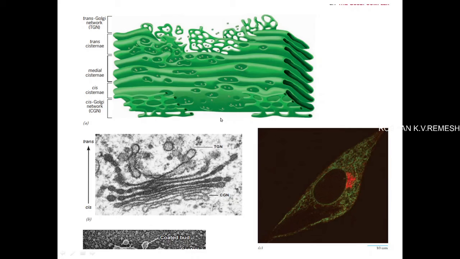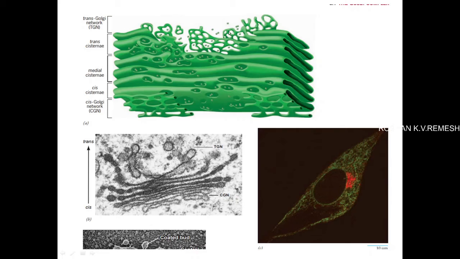That means sometimes we can see that some proteins of the endoplasmic reticulum, like chaperones or SRP receptors, may be transported to the cis side of the Golgi network. These proteins are primarily present in the endoplasmic reticulum, so they need to be shipped back to the endoplasmic reticulum, and that's why I have mentioned that the cis Golgi network is the primary sorting station.